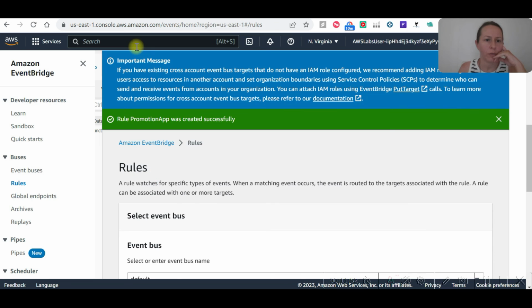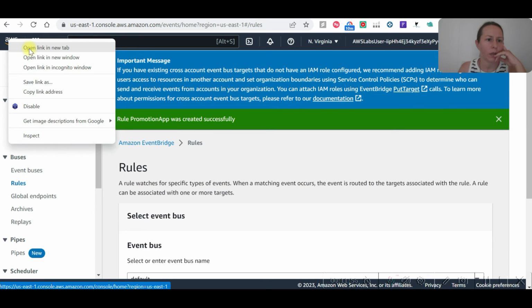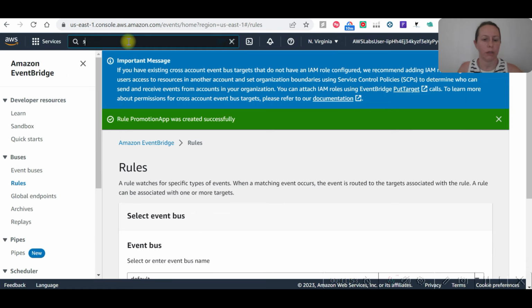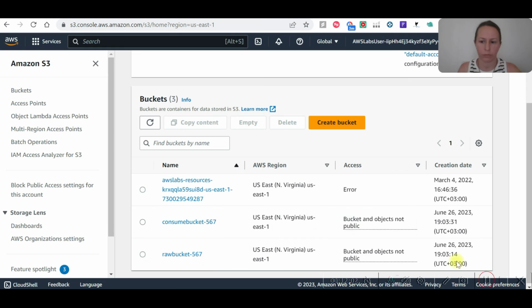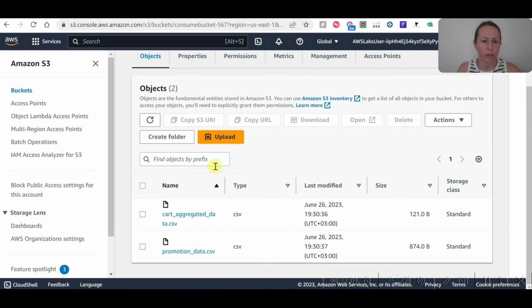Let's go to S3. Consume bucket, and we can see promotion data is also here. Once the other one is created.